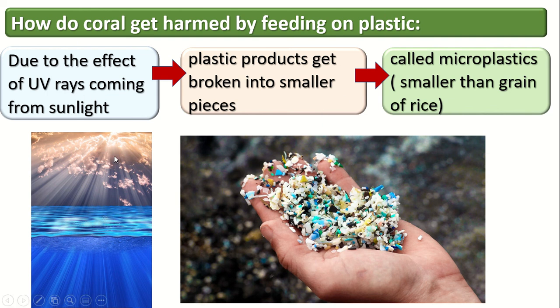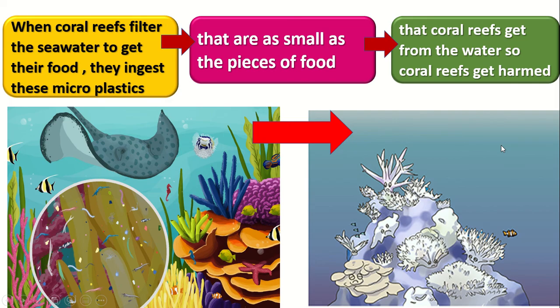Okay, when the UV rays coming from the sun fall on the water, they break the plastic inside the water into very small pieces. These small pieces are called microplastics. Again, it's called what? Microplastics. So microplastics are very, very small pieces of plastic, smaller than a grain of rice. It's very, very small. Okay, what will happen to the coral reefs?